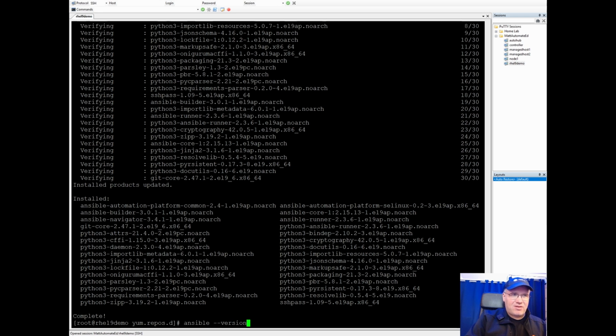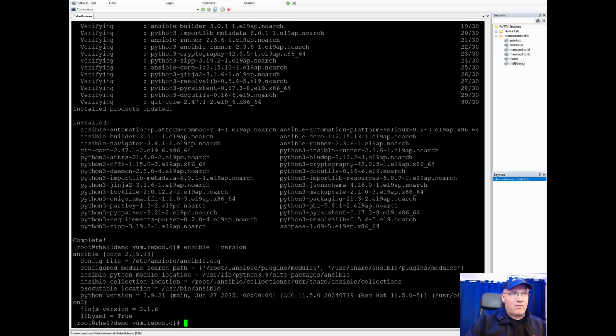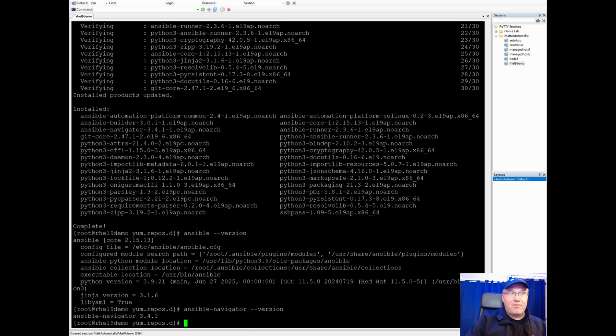Let's see if this works. There we go, ansible --version. Pretty cool. Let's see if we have ansible-navigator. I don't know if this will work. We'll see. There we go. So we now have Ansible installed and Ansible-Navigator.